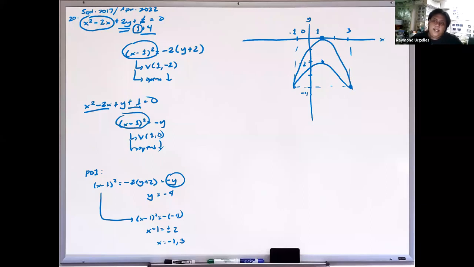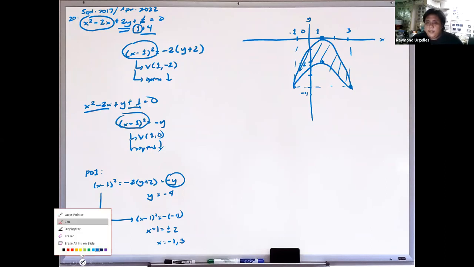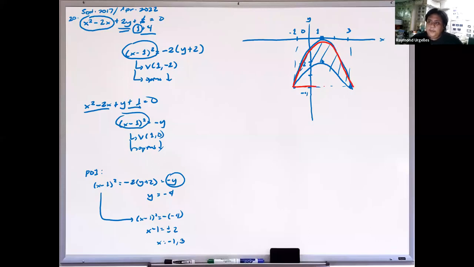So makikita natin, itong area na to is simply parabola minus parabola. So let's start with the larger parabola. So again, for this parabola, this is 4 units, 3 minus negative 1. So then this is also 4 units, that is 0 minus negative 4. So ang ilalabas dito is that our area is 2/3 times base times height. So this is 32 over 3 square units.